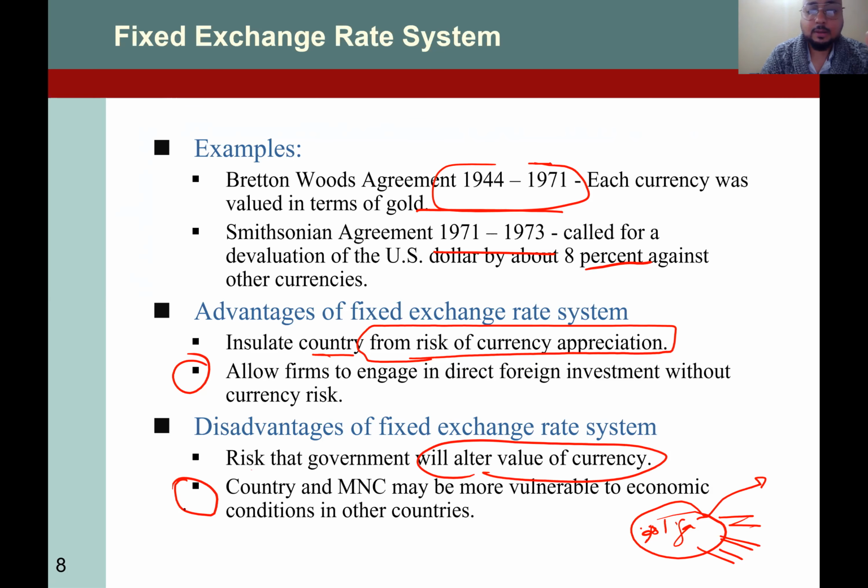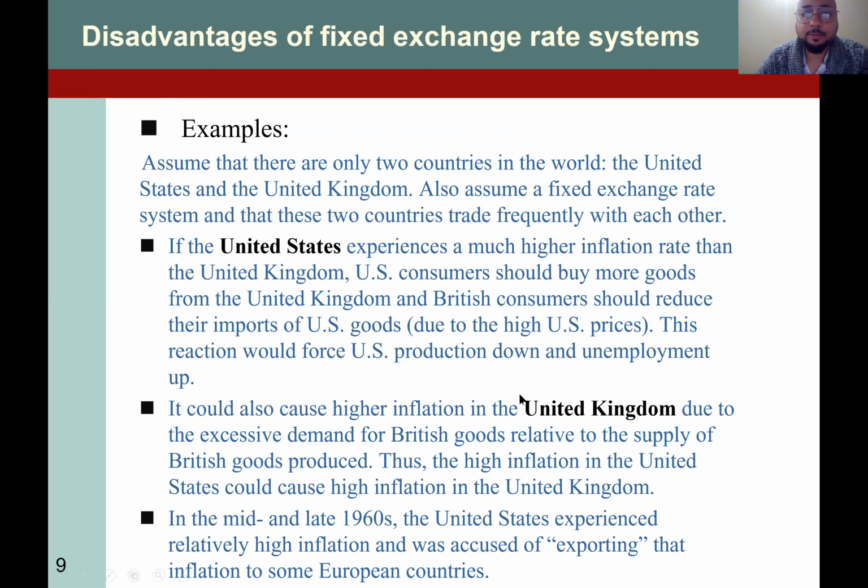The last one, which is quite disturbing, is that a country and MNCs may be vulnerable to economic conditions in other countries. In their analysis, the value should go down, but the central bank is fixing the currency, everything is going to be disturbed, and the economy is going bad, because you already signed the fixed exchange rate system, right? So that was the pros and cons of the fixed exchange rate system.